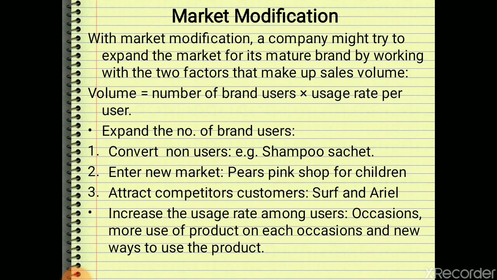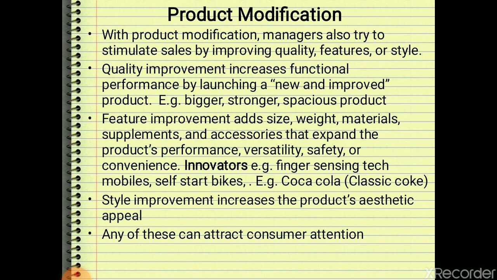Then we can make more use of the product. Initially on a birthday we were purchasing only one cake, right? Now we are using two cakes, right? And we can increase the new ways to use the product. They have found new ways, like one cake is for a celebration purpose and another cake they are wasting on the birthday boy or birthday girl. So this is how you can go for market modification.